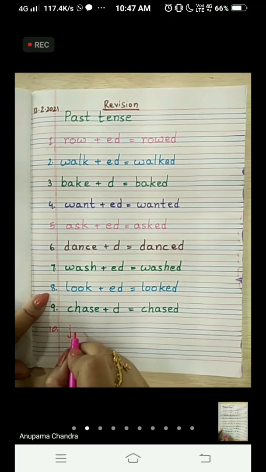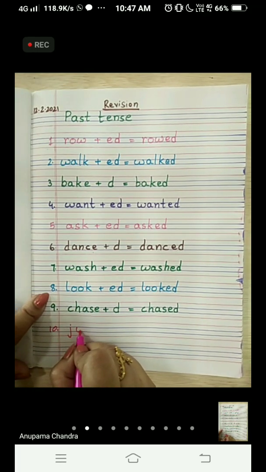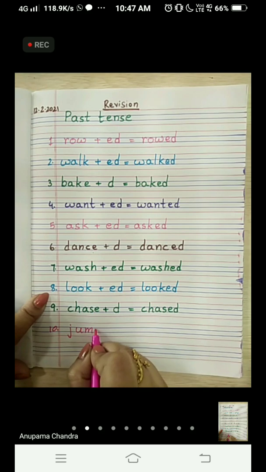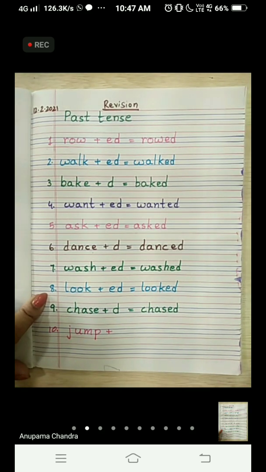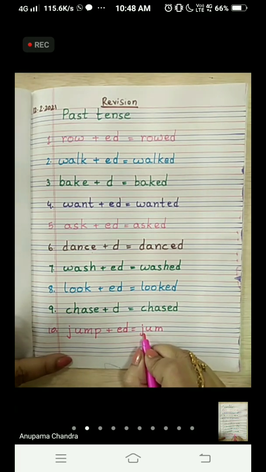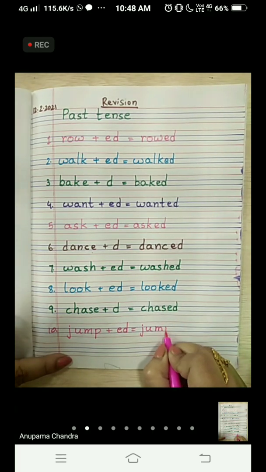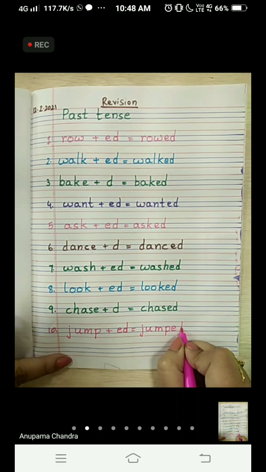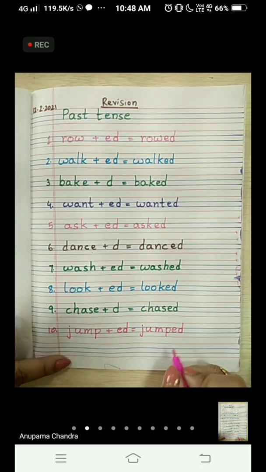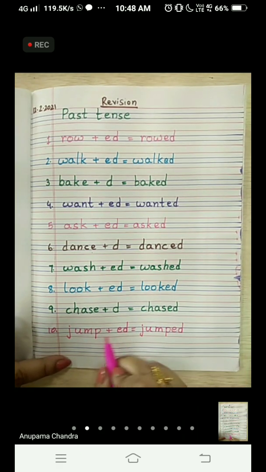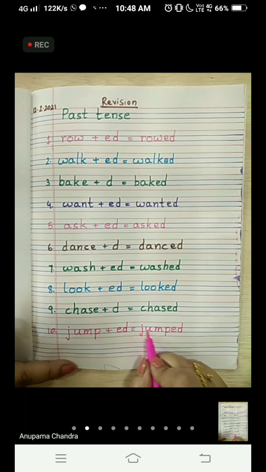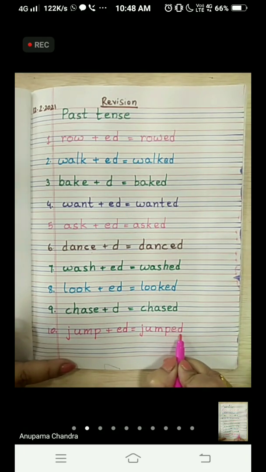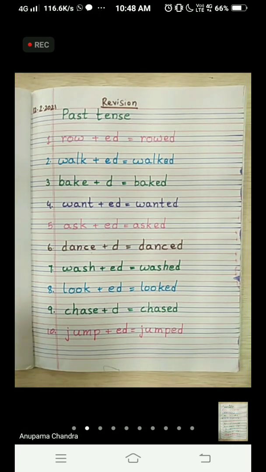So our 10th word is J-U-M-P, jump. J-U-M-P-E-D. So we have added ed to the word jump to make the past tense of jump, that is jumped. J-U-M-P-E-D, jumped.